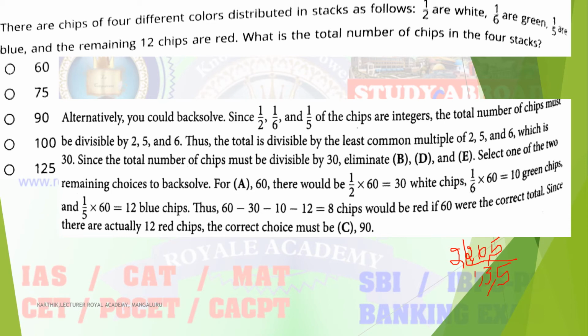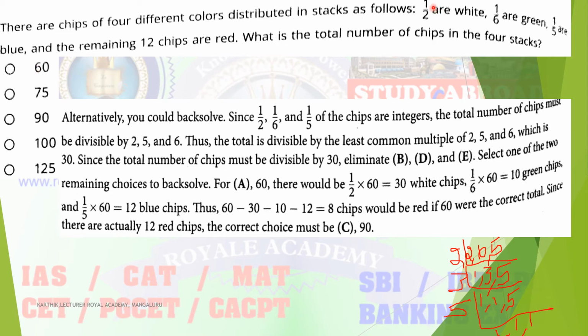Next, this is nothing but 3, then 5. 5 3s are 15, 15 2s are 30. So 30 is the common term, exactly divisible by all three numbers. So you choose the option in such a way that it is a multiple of 30. Multiples of 30: 60, 90. You choose 60 first.